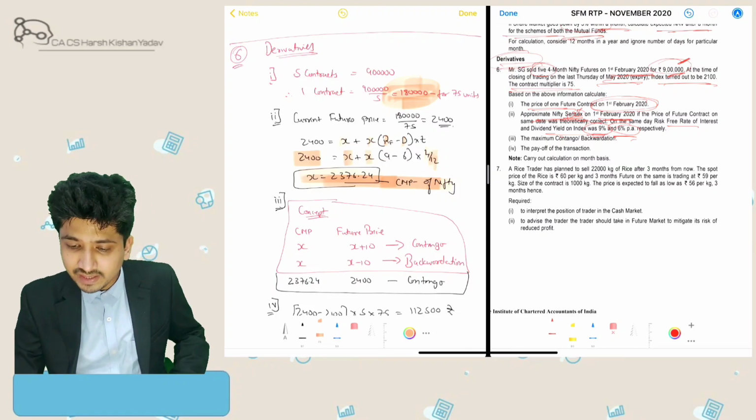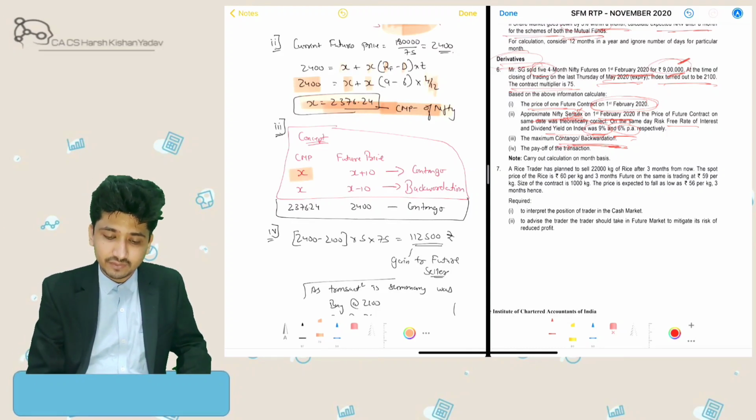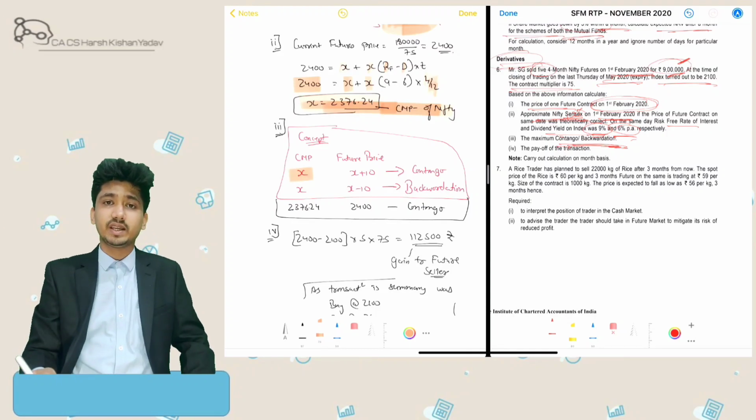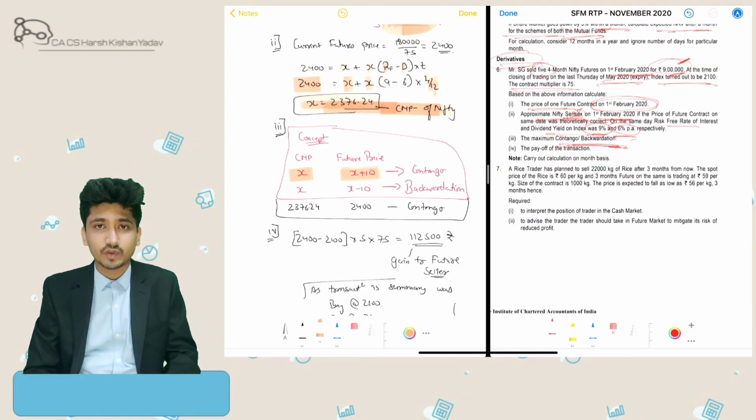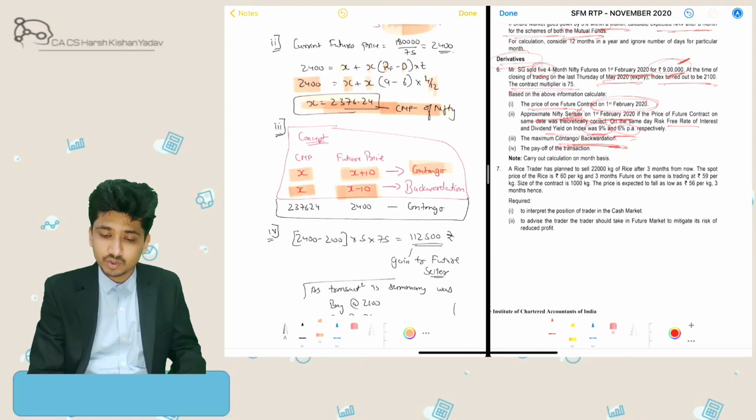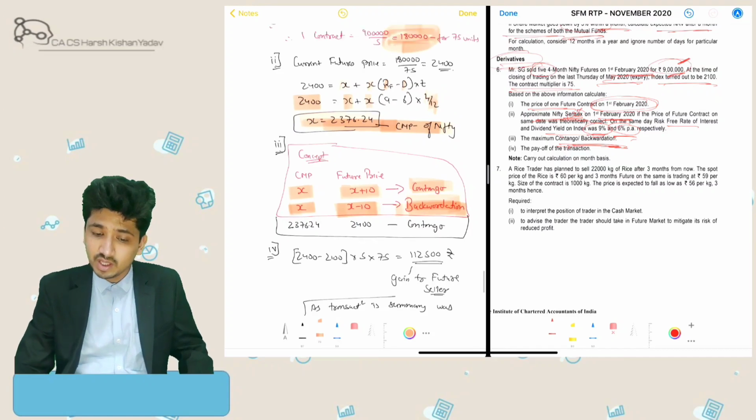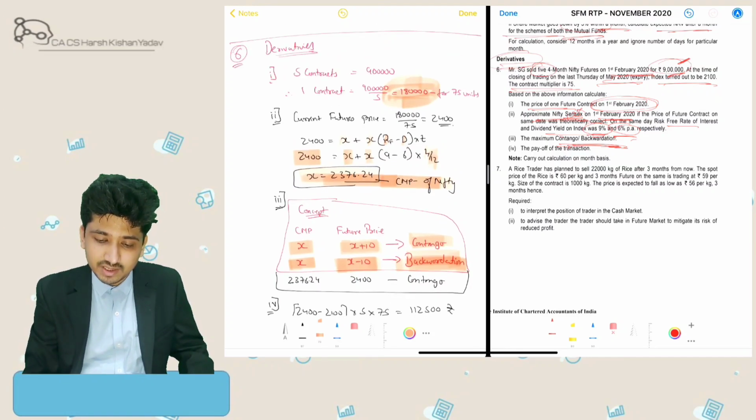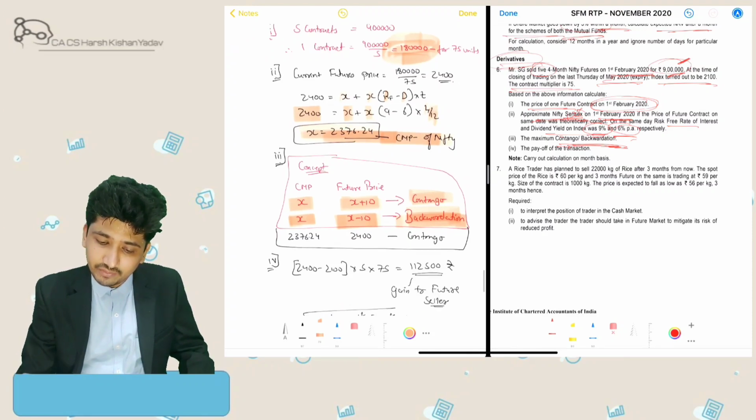Okay, then the maximum contango and backwardation. So here we need to revise the concept. If my current market price is X, for example, and future is trading at X plus 10, for example, in our situation, if the spot was 2400 for Nifty and future is trading at 2450, it would be contango. And in the reverse situation, if current market price is X and future price is X minus 10, it is called backwardation.